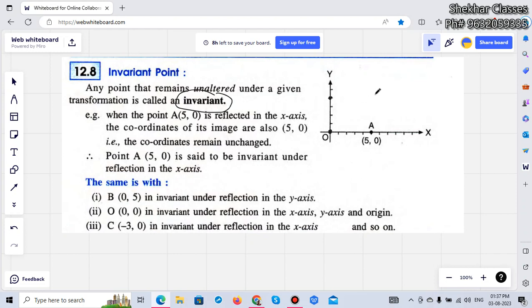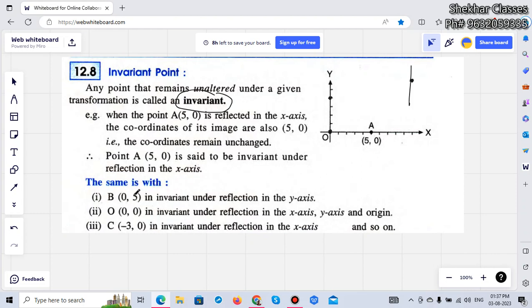Remember, if there is a mirror and you keep something on the mirror, attached to it, images form exactly there only. It is not formed anywhere away. It's the same. Is that okay? So same thing, same principle applies here. That is, if an object is on the axis itself and this axis is behaving as a mirror only, then it will not vary. What will not vary? The coordinate. Minus or plus will not be there.